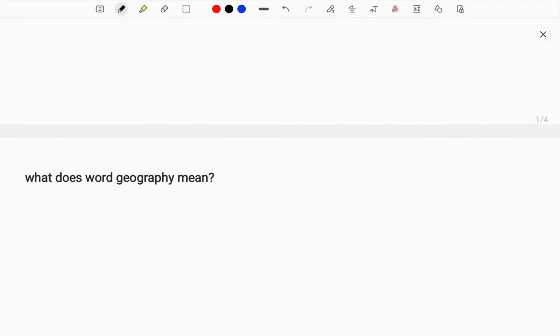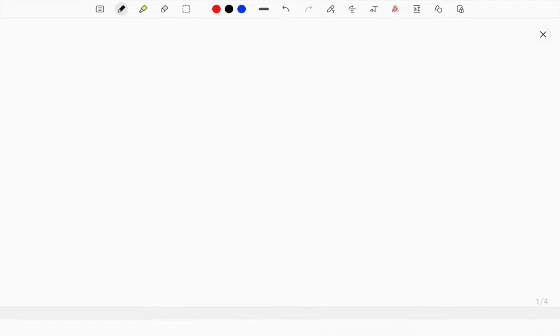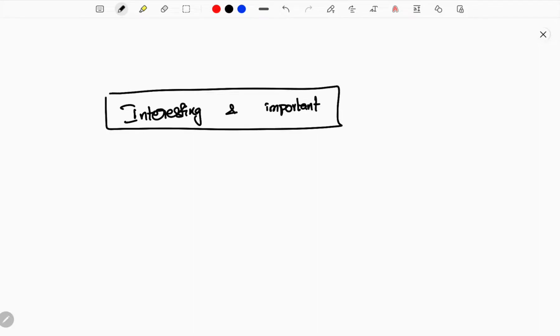This is me, SPR. Today we're going to see some important topics. What is the topic that we're going to deal with today? We're going to see some interesting and important things of geography, important definitions and words of geography. We shall see a few interesting and important facts of geography, at a beginning level. As we have recently started this geographical concept series, we will be learning everything in detail.